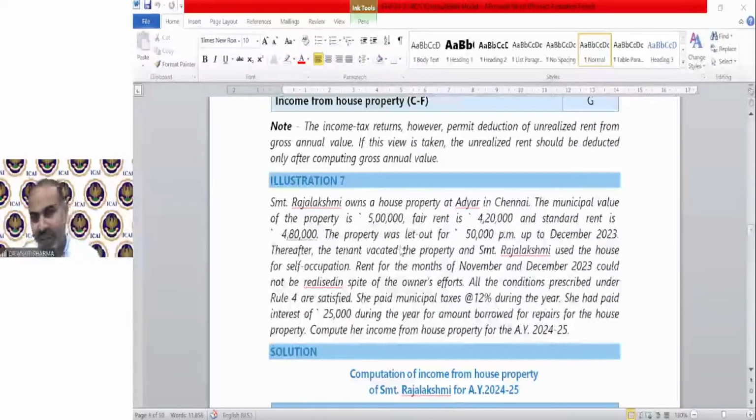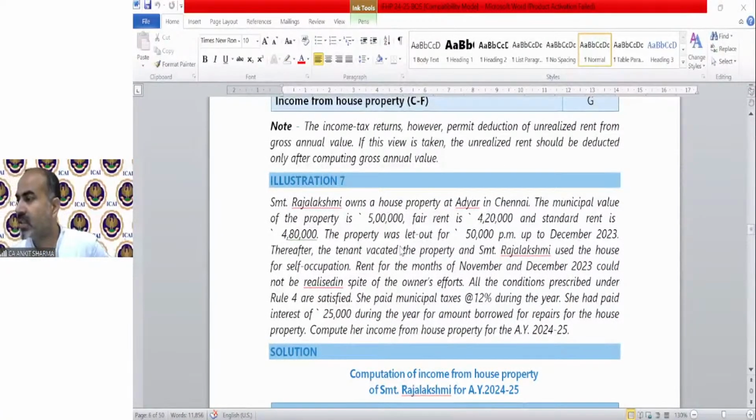She had paid interest of rupees 25,000 during the year for amount borrowed for repair of the house property. So first of all, can you tell me illustration 7 relates to which case? Kindly read this question and send me your answer. Just tell me which case illustration 7 relates to. Is it case number D, E, F, or G? First of all, just tell me this answer. Then I will solve this question for you. Till then, let me take some queries.